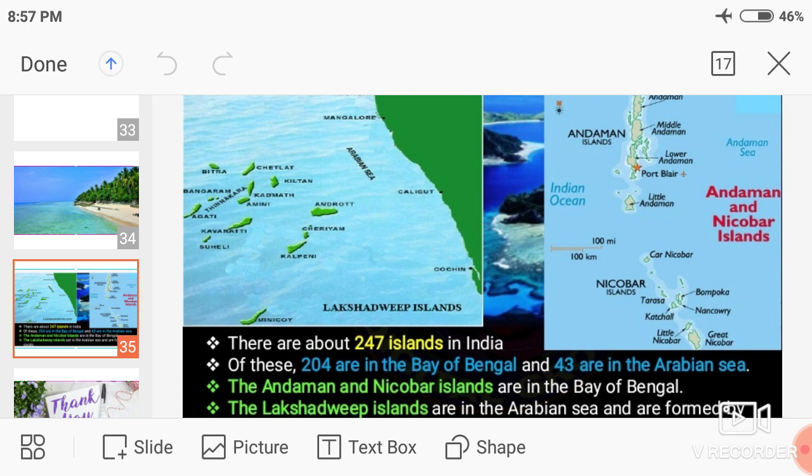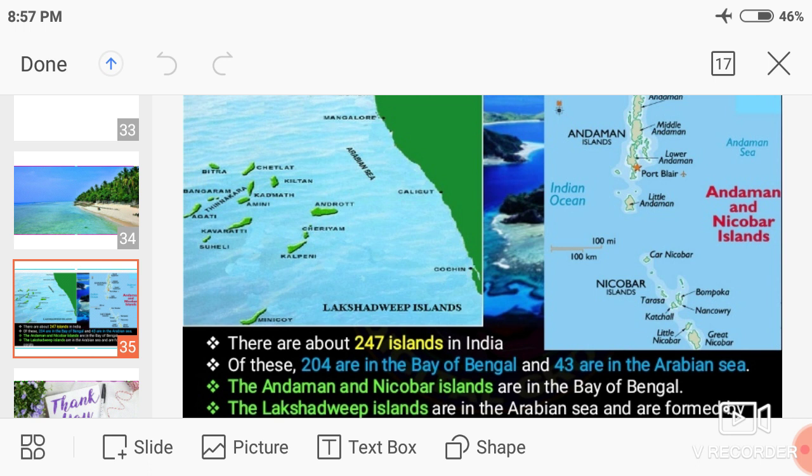Understand? The Andaman and Nicobar Islands are in the Bay of Bengal, and the Lakshadweep Islands are in the Arabian Sea.